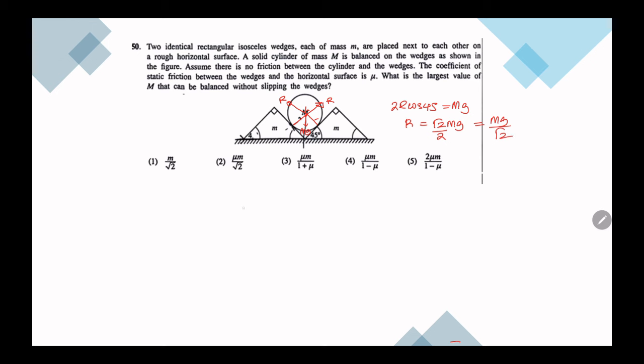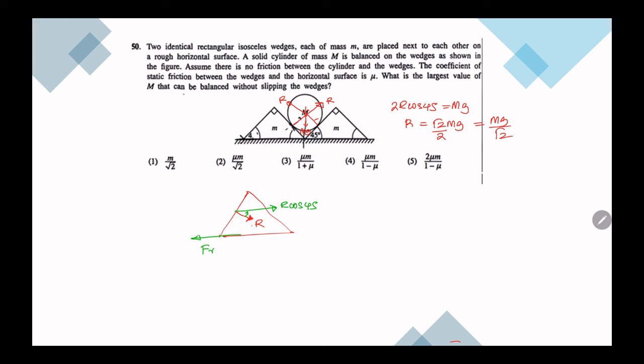Now let's take the wedge. In the wedge we have the reaction from the sphere, and due to this the wedge is trying to move away in this direction, R cos 45, and it is balanced by the friction Fr.